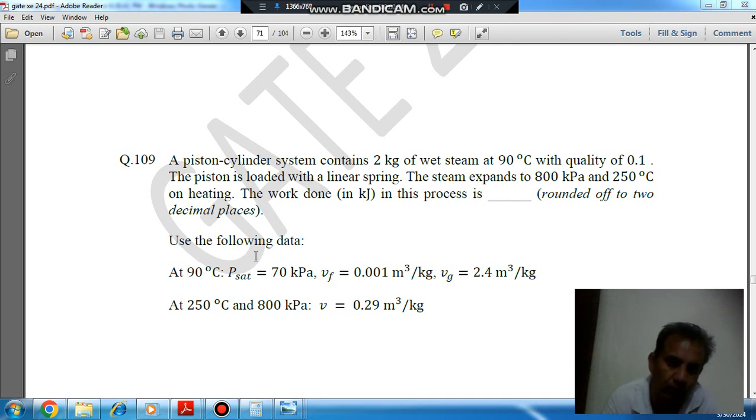Use the following data. At 90 degrees Celsius, P saturation is 70 kPa, Vf is 0.001 meter cube per kg, Vg is equal to 2.4 meter cube per kg. At 250 degrees Celsius and 800 kPa, V is equal to 0.29 meter cube per kg.